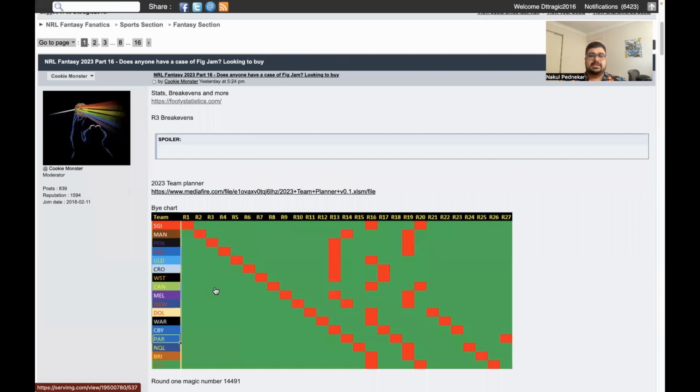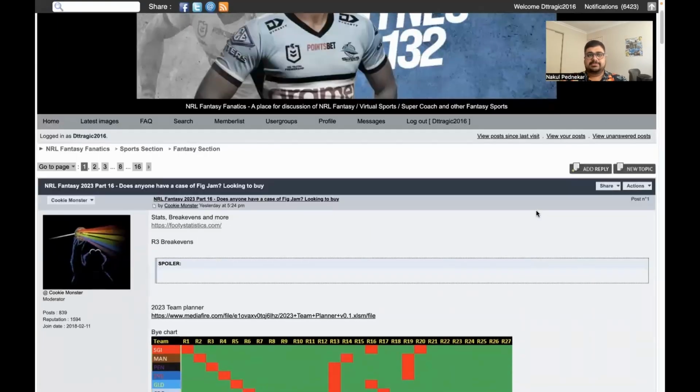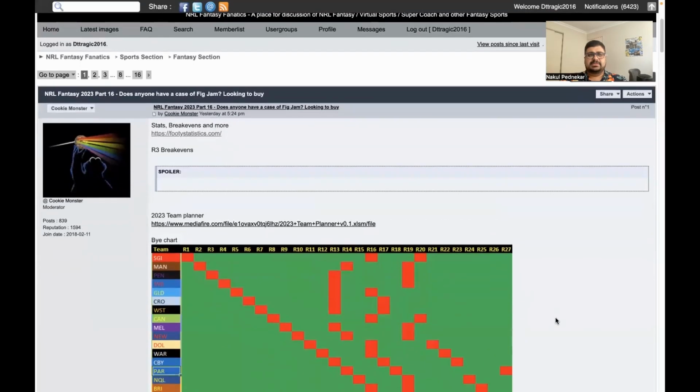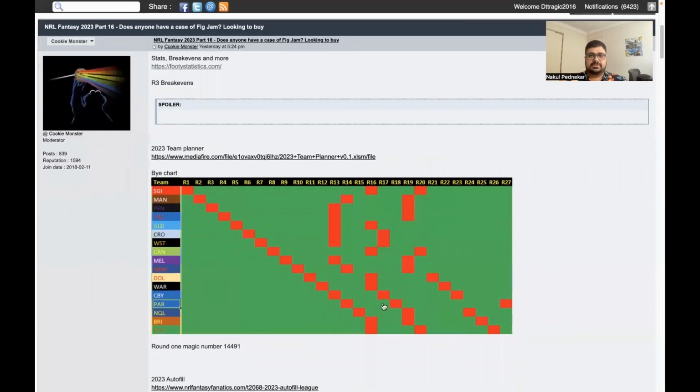Just wanted to quickly shout out NRL Fantasy Fanatics. This is the forum that I've been part of for like 15 years. The NRL Fantasy side of this forum has been around for at least 10 years, I know. They've got this really cool bar chart that talks you through stuff. So I know the Broncos, for example, if someone wasn't playing Origin, they don't have a bye till round 16, which is just ridiculous. So if you've got a Broncos or a Souths player that doesn't play Origin, you know that they're going to get to about round 16 completely uninterrupted.